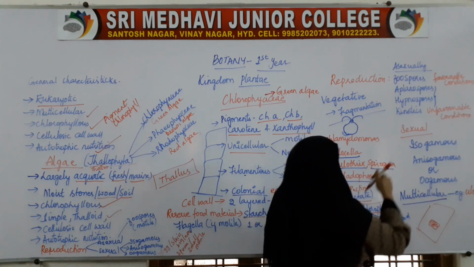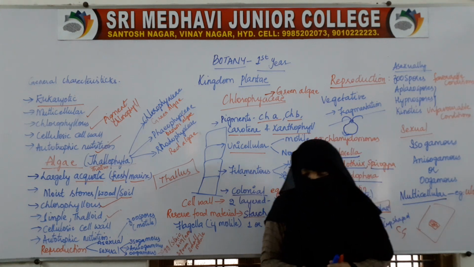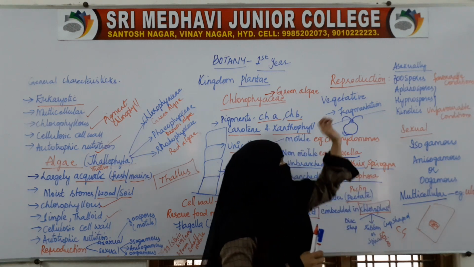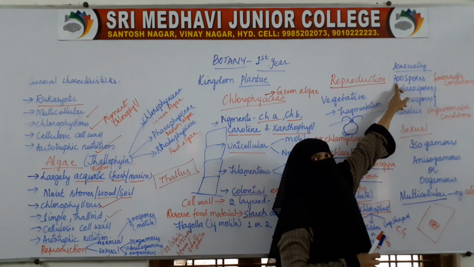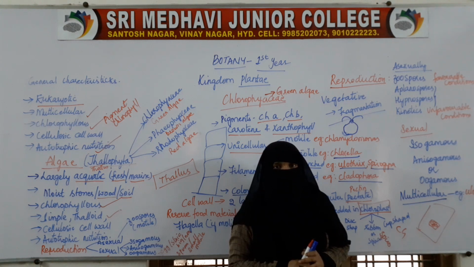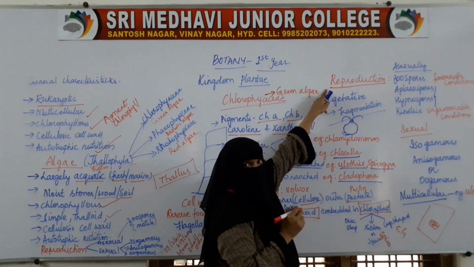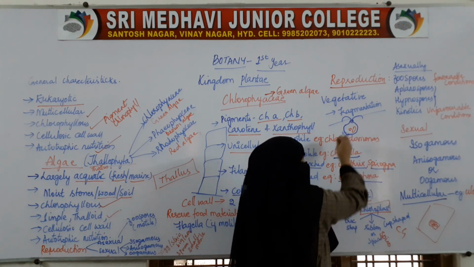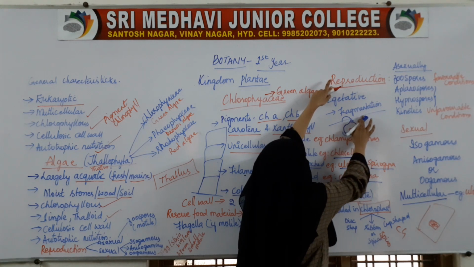Then coming to reproduction, as already said, reproduction takes place by sexual as well as asexual methods. In Chlorophyceae, asexual reproduction takes place by the formation of zoospores, that is motile spores. For example, in Chlamydomonas, inside the cell there is the nucleus, contractile vacuole and all organelles. At the time of reproduction, they lose the flagella.